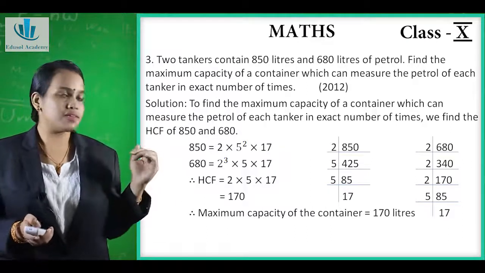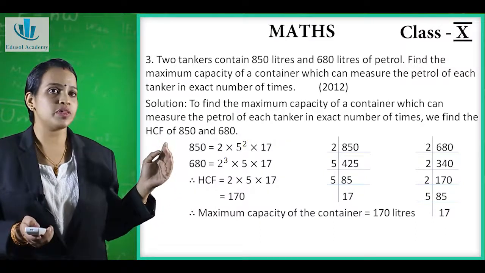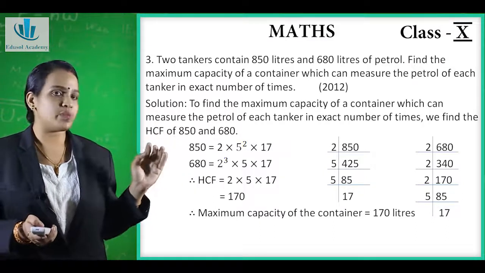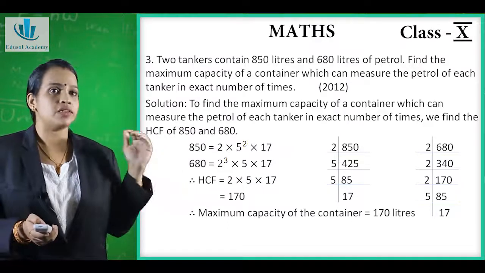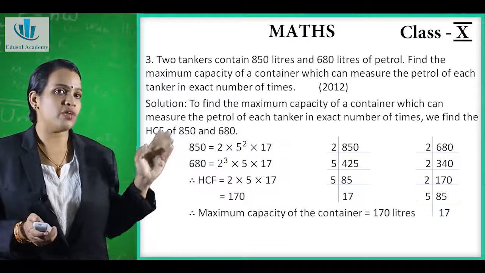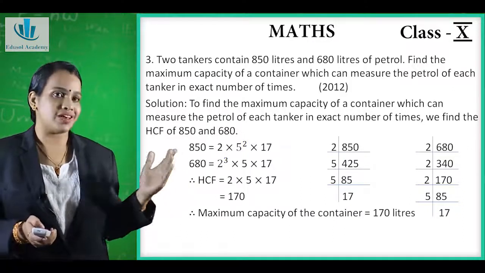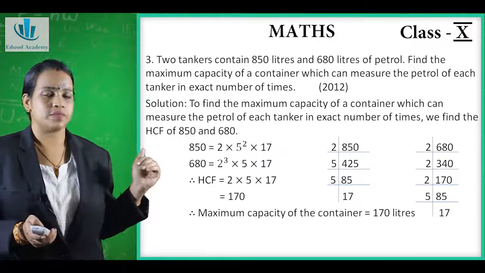Now the next one, 680. Now we will factorize it. 2, it is divisible, so 340. Again it is divisible by 2, 170. Again it is divisible by 2, it gives 85. Now it is not divisible by 2, 3, 4. It is directly divisible by 5. So it gives 17, and 17 will be divisible by 17.